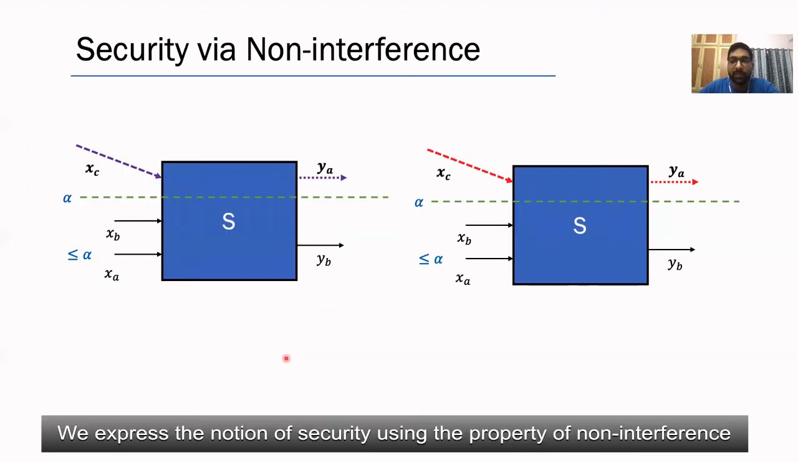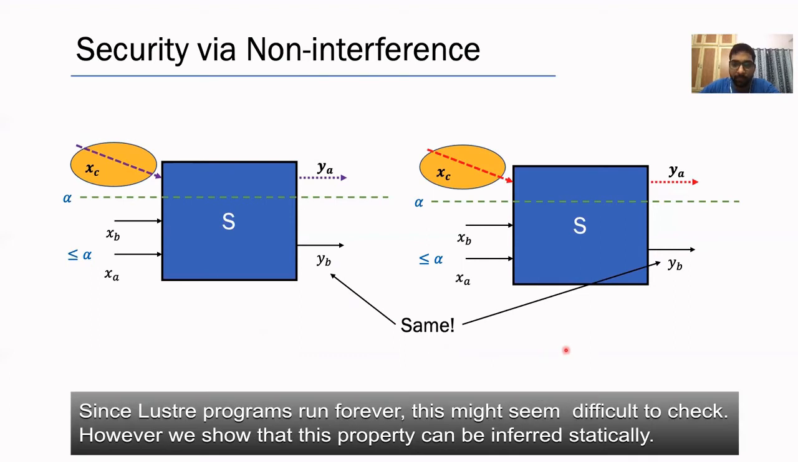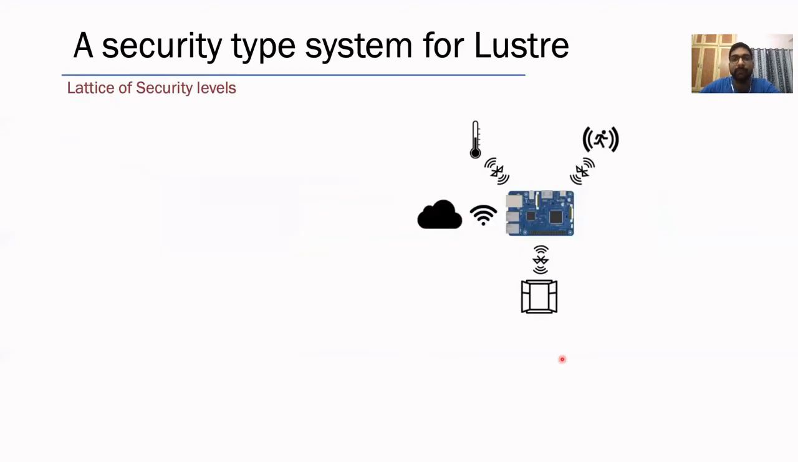We express the notion of security using the property of non-interference. Non-interference says that changing the values only on high security inputs does not show a change in the low security outputs. This way, we prevent secure information from leaking out. Since Lustre programs run forever, this might seem difficult to check. However, we show that this property can be inferred statically.